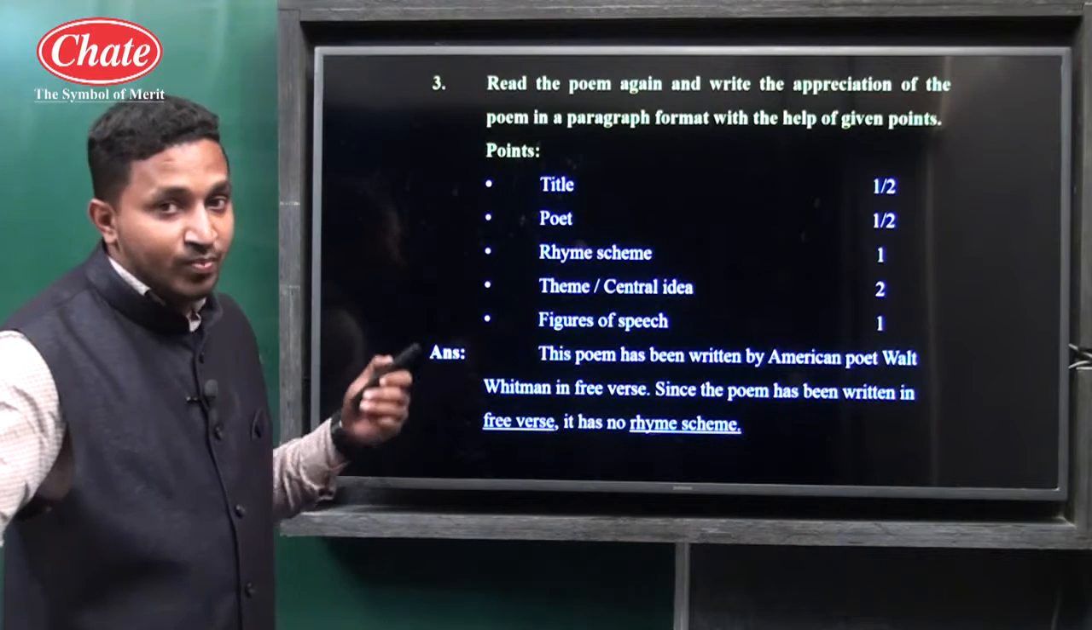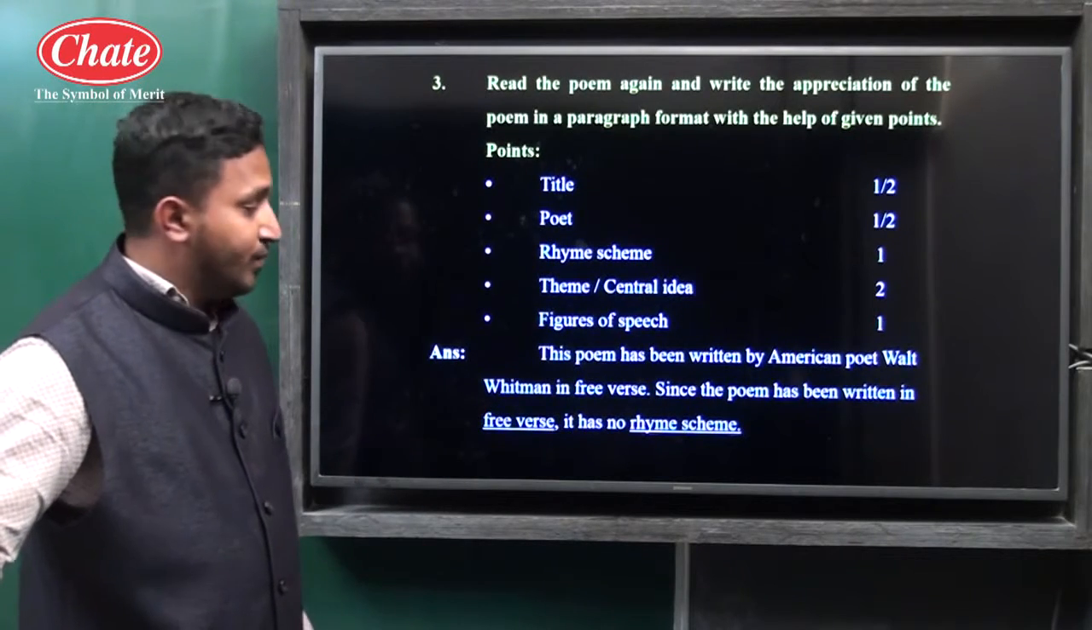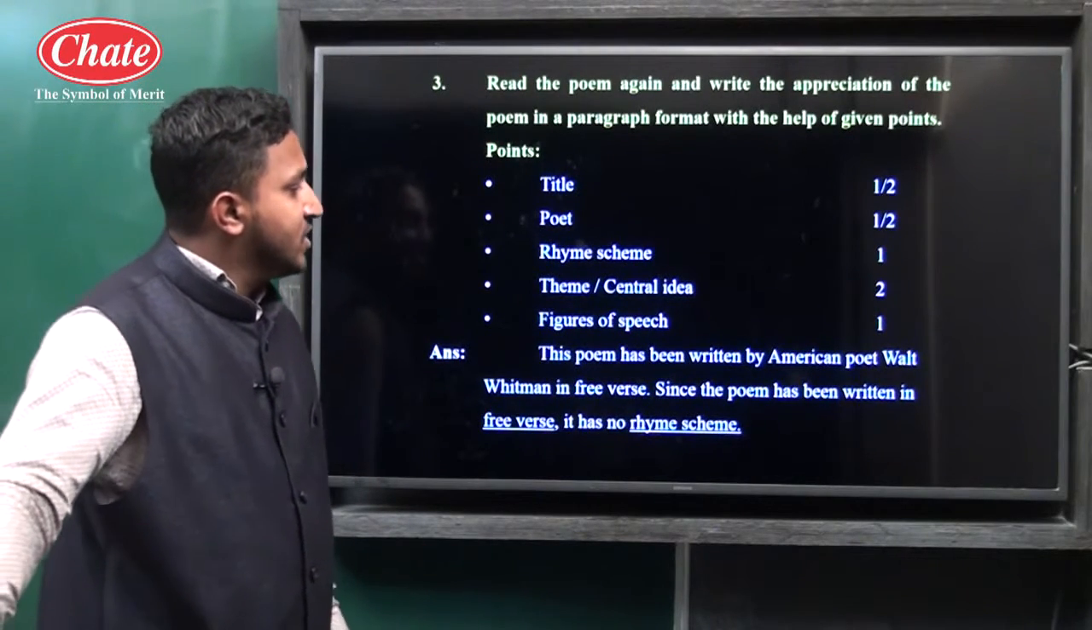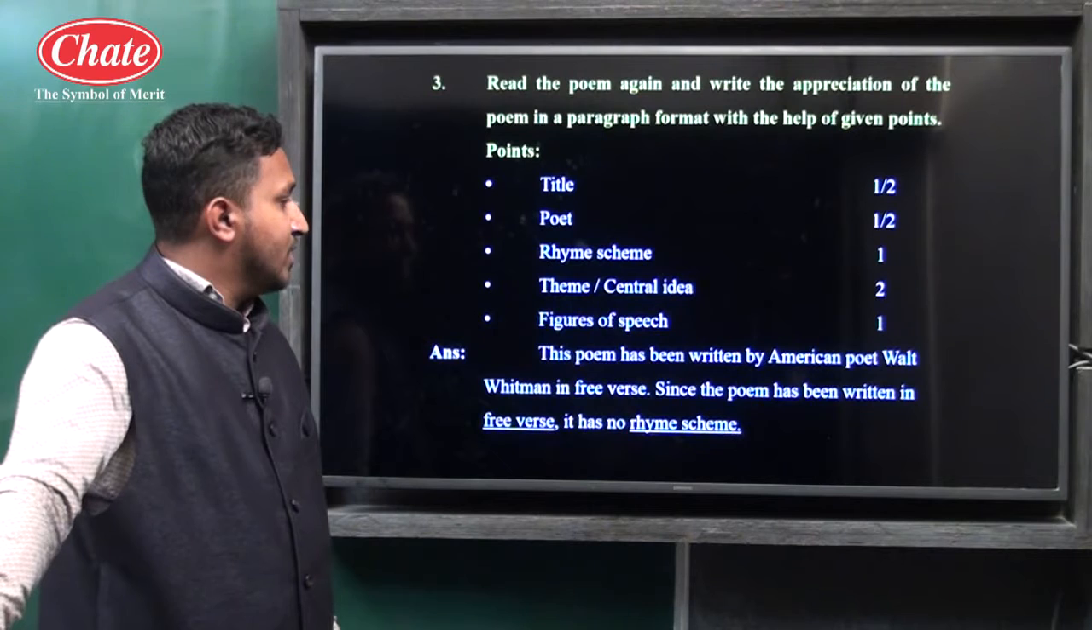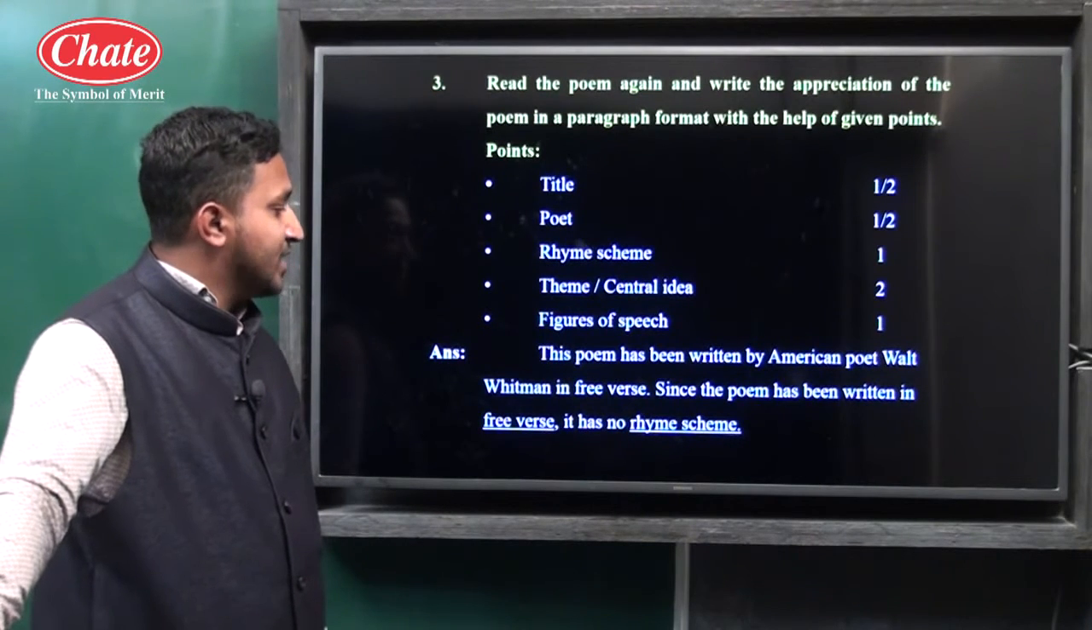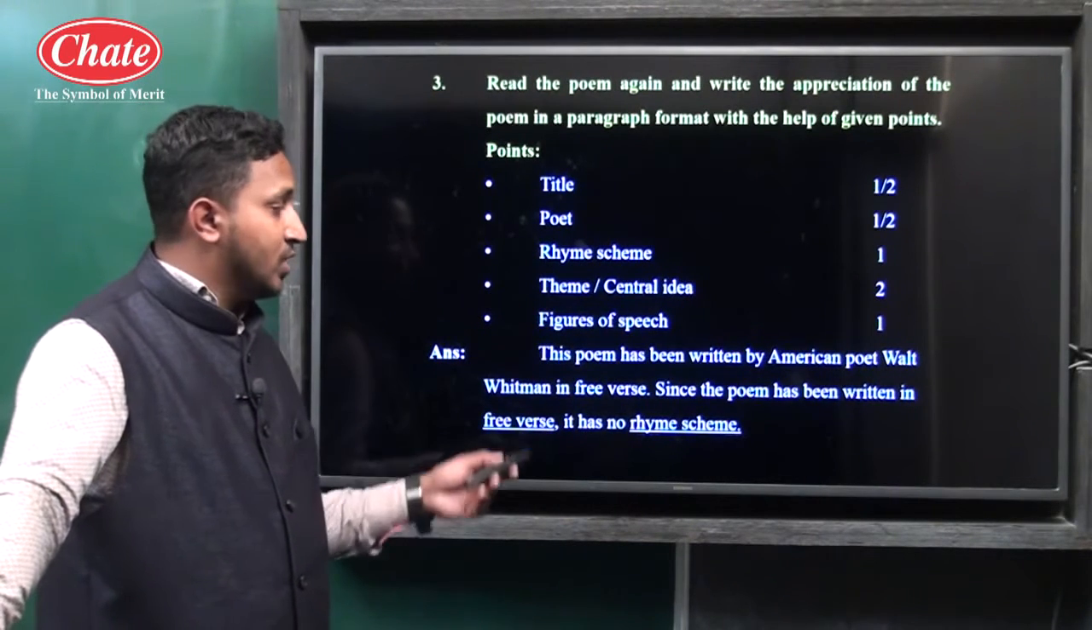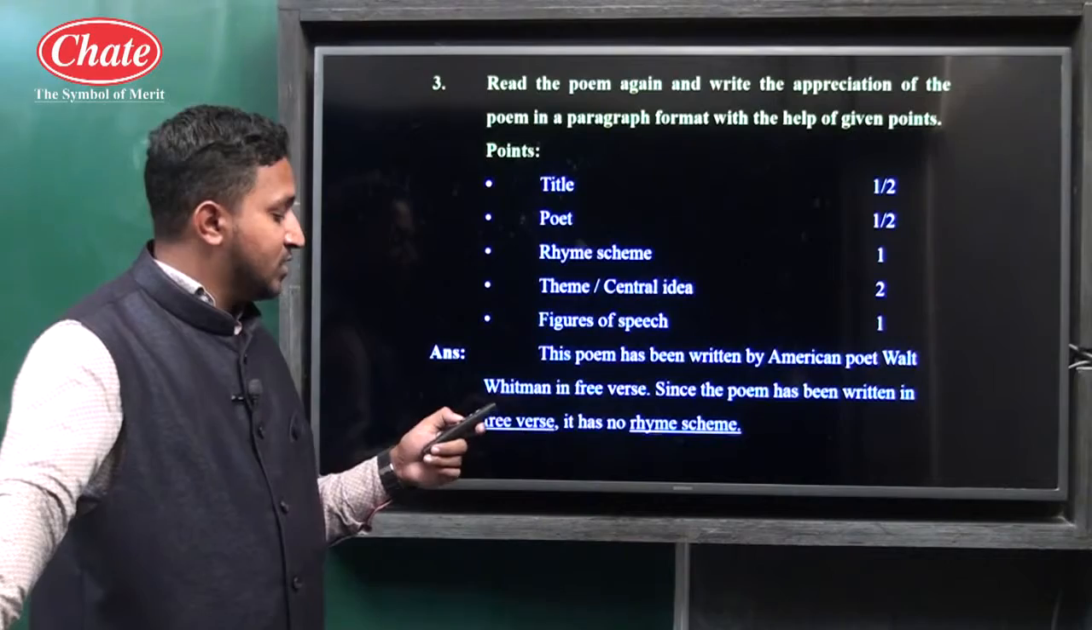So here the first 3 poems are all together in a free verse. Since the poem has been written in free verse, it has no rhyme scheme. So here, as it is written in free verse, there is no rhyme scheme.